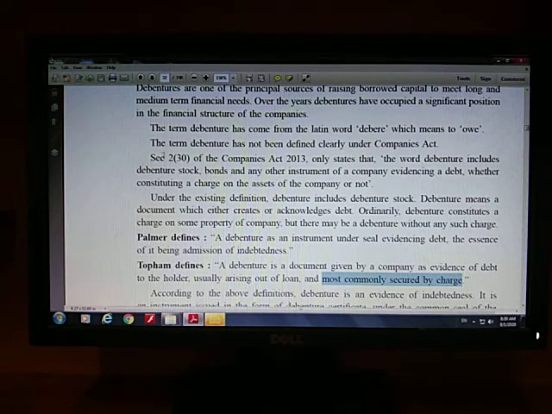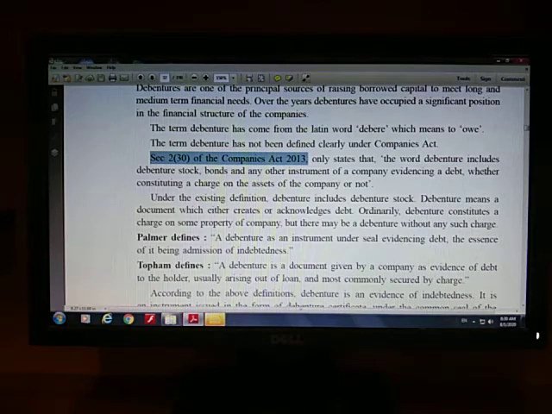Now this particular meaning is left according to section 2 subsection 30. ये मैंने तुम लोगों को लास्ट टाइम बताया था. You cannot say 230. 230 मतलब 230. No, it is not like that. According to section 2 subsection 30 of the Indian Companies Act 2013, right?